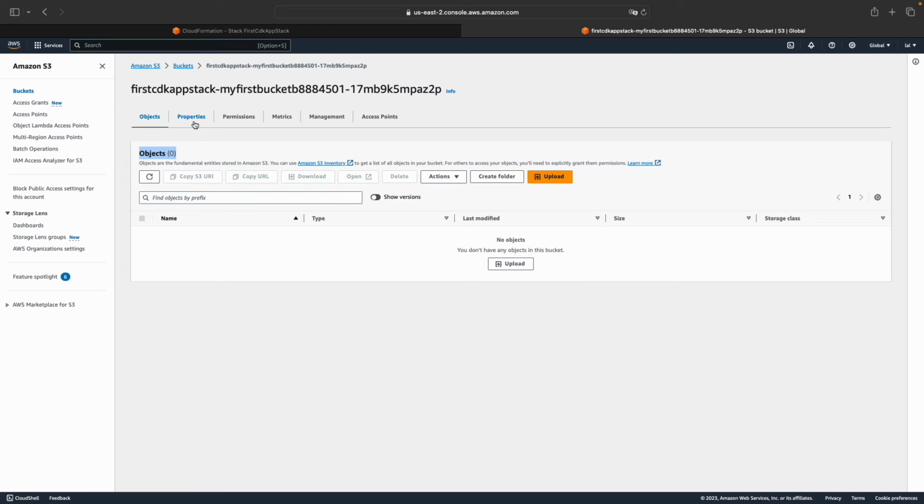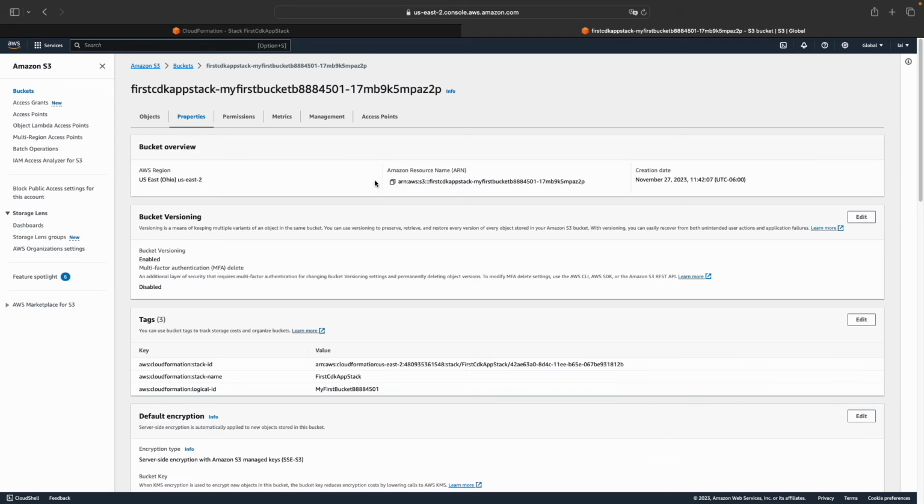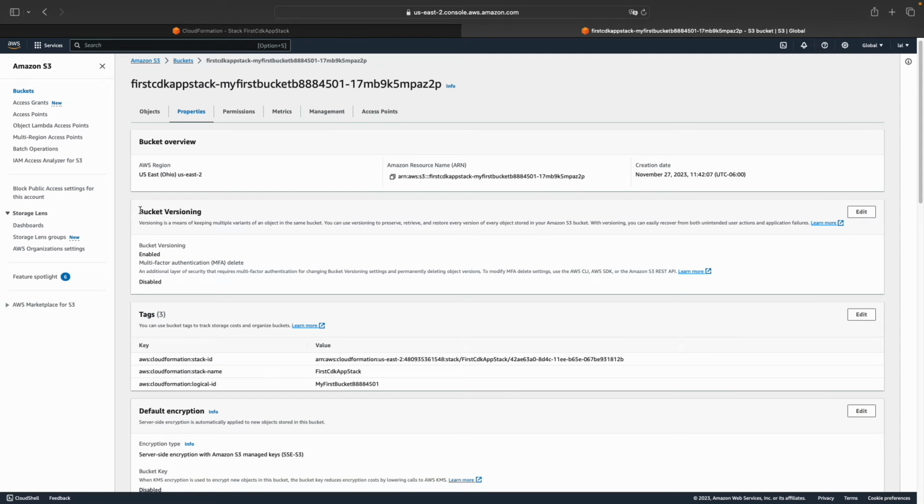If we click on Properties and look at the bucket versioning property, you can see that the versioning configuration is updated. It's in enabled state now, which means any object we create and update, S3 will maintain all the versions for that object. With this, we are able to modify our CDK code and push the changes to the AWS resources successfully.